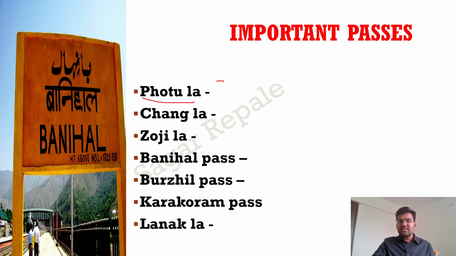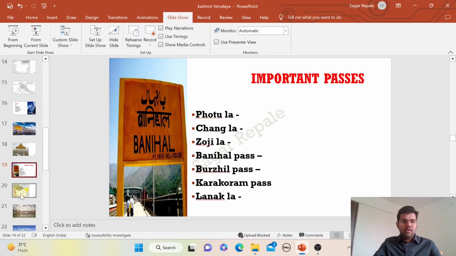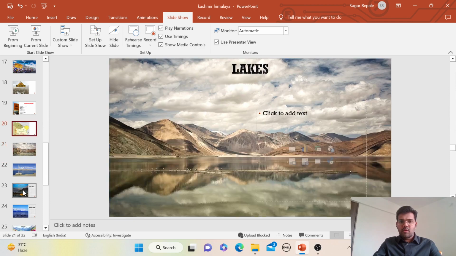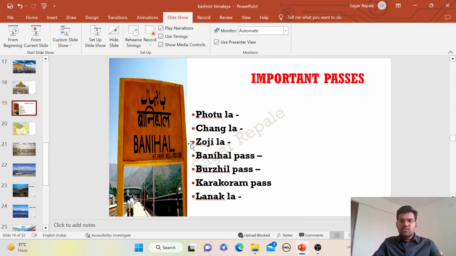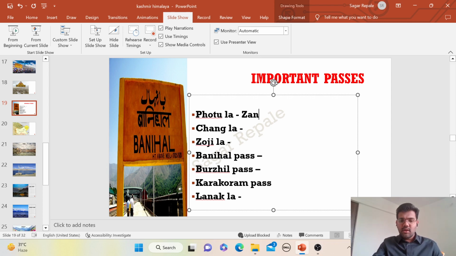Fotula Pass is present in the Zanskar range, that is present in the Ladakh Union Territory. So here I can write Fotula Pass, present in the Zanskar mountain range.